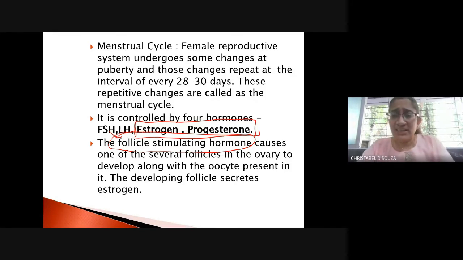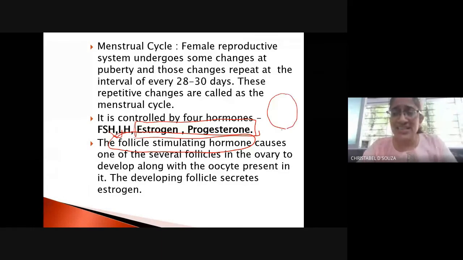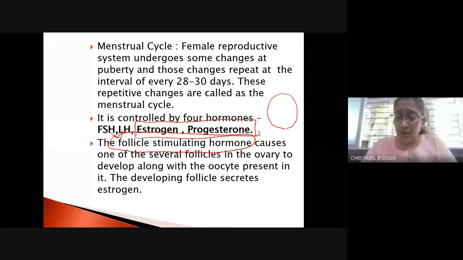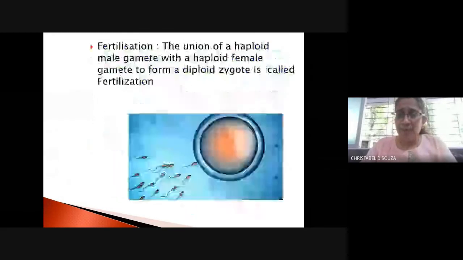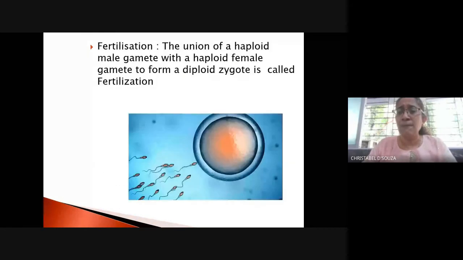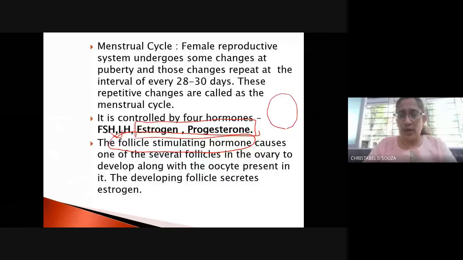Now, you remember that day we talked about the ovary, right? The ovary is located on either side of the abdominal cavity. If we look at the diagram once again, this is a gland which is located on either side of the abdominal cavity. In the uterine cavity, more specifically, you will have the ovary which is located, right?